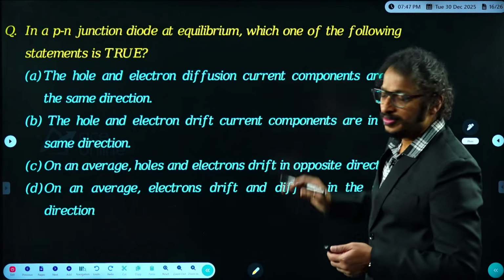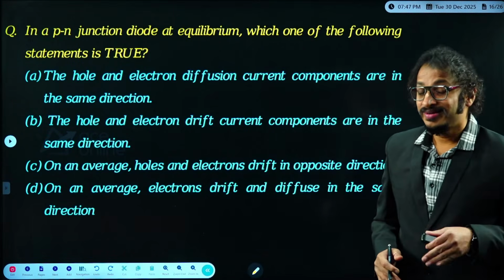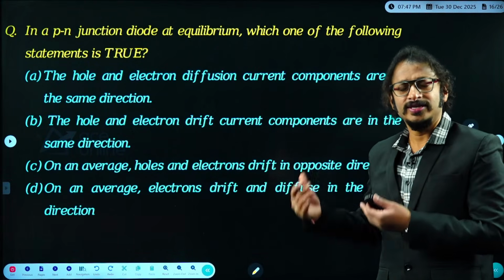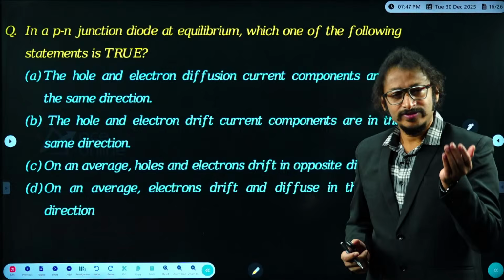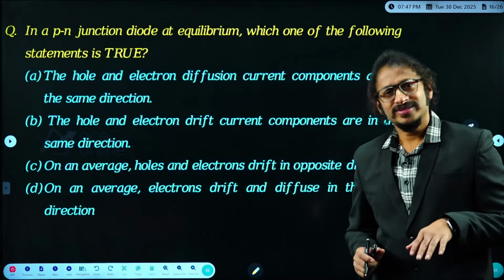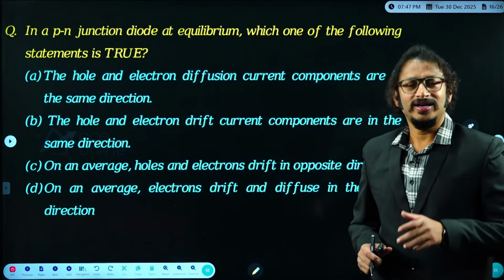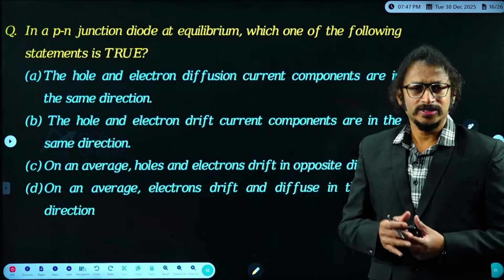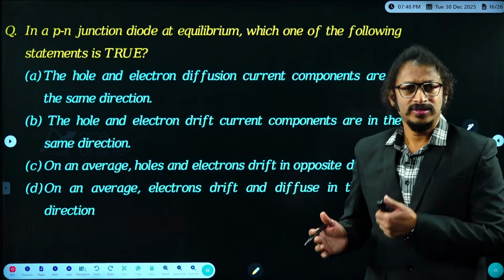And clearly, whenever electron and hole drift, electron and hole diffusion, or we say carrier transport, because drift and diffusion both exist in carrier transport. You remember why we are getting equilibrium? Because at the PN junction, carriers are getting diffused from high level to low level. That diffusion is creating a built-in electric field. That built-in electric field is creating a force which is balancing further diffusion of carriers, in such a way that at equilibrium, drift balances diffusion. That is what we are getting as carrier transport. Carrier transport equation: net current equal to 0. Am I right here? Drift plus diffusion equal to 0 under the equilibrium context.